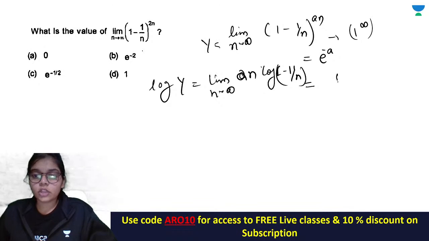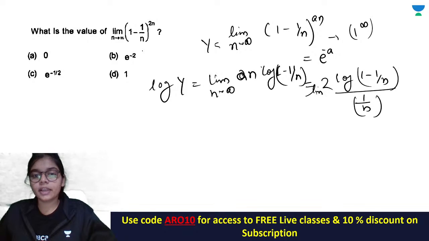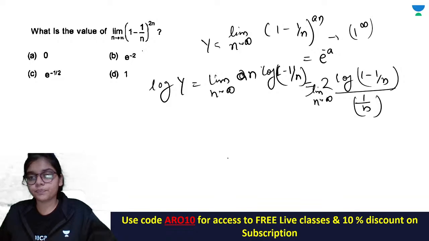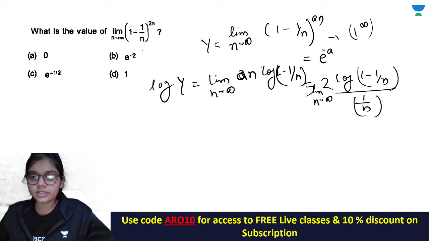Now this log 1 minus 1 by n, and this I am writing as 1 by n. ठीक है, limit n tends to infinity. Now when you put this limit n tends to infinity here, you are getting 0 by 0 form.